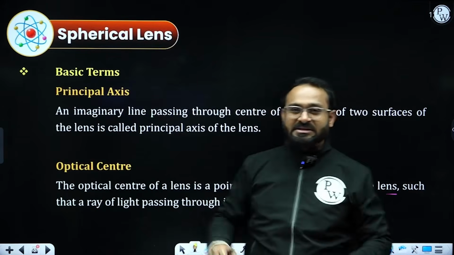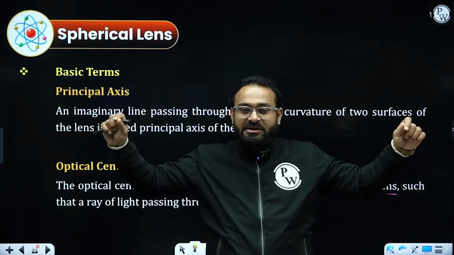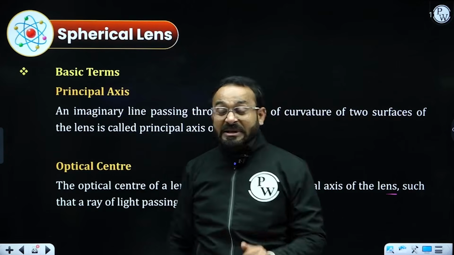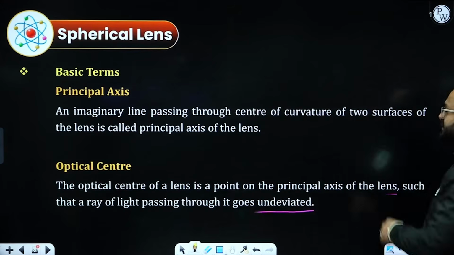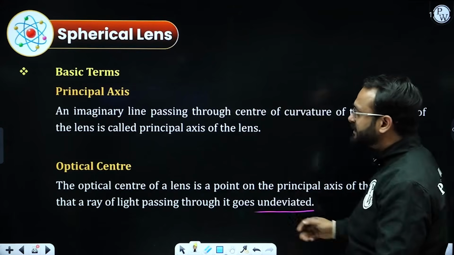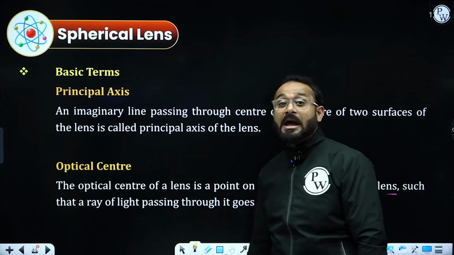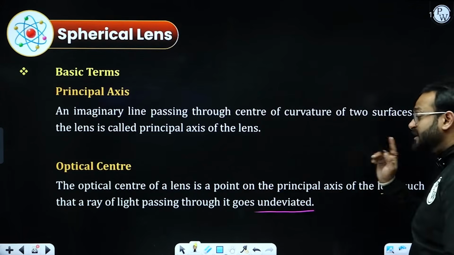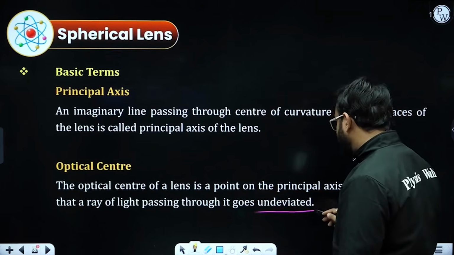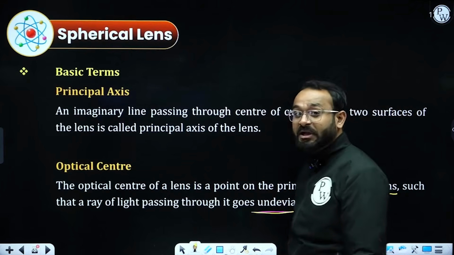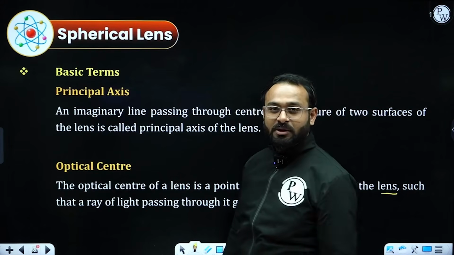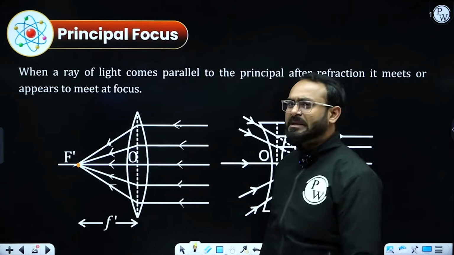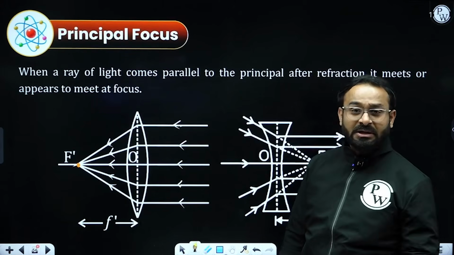The principal axis is an imaginary line passing through both the centers of curvature and the optical center. So an imaginary line passing through the centers of curvature of the two surfaces is called the principal axis of the lens, and the optical center is a point on the principal axis of the lens such that a ray of light passing through it goes undeviated. That is the definition. And one of the rules that is going to help us: what is the principal focus for the lenses?